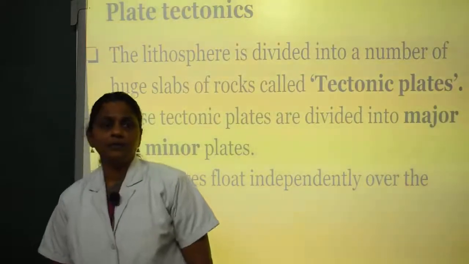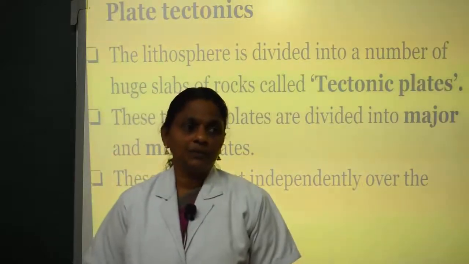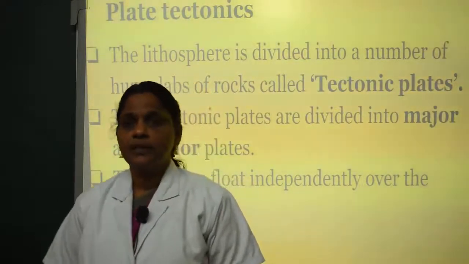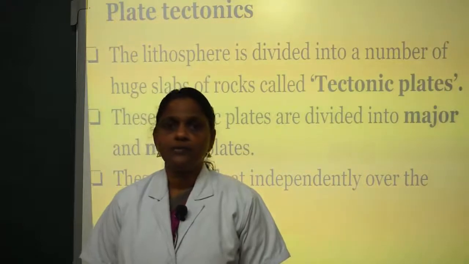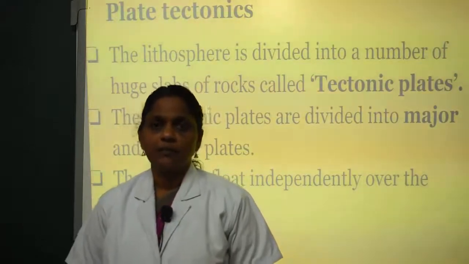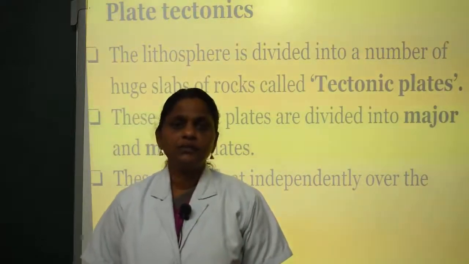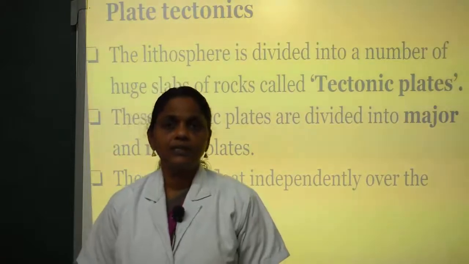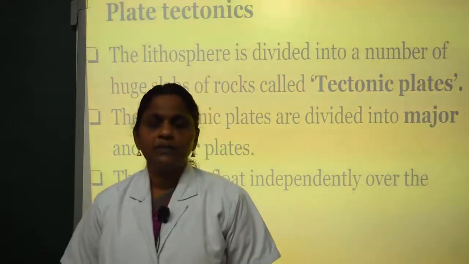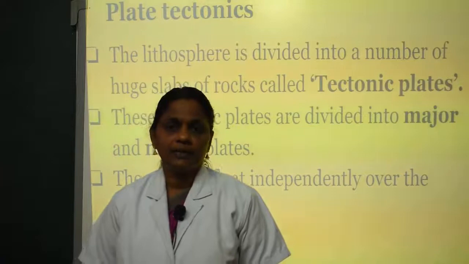Next we can see more about internal processes. The lithosphere is divided into huge slabs of rock called tectonic plates. There are two types of tectonic plates, major and minor tectonic plates. These are floating over the mantle.